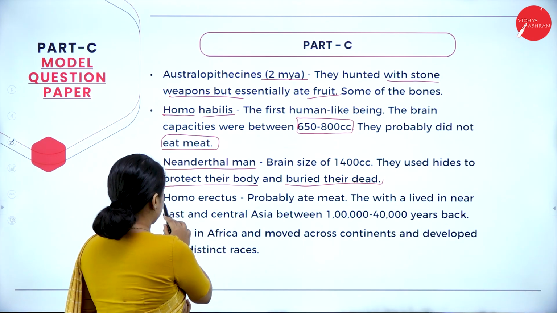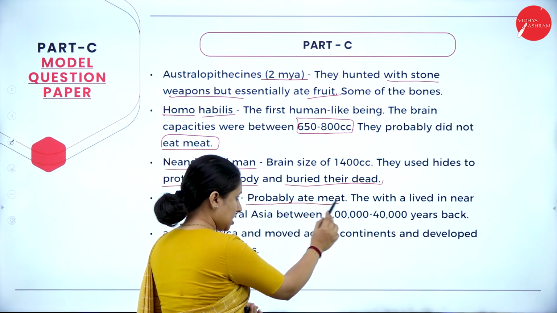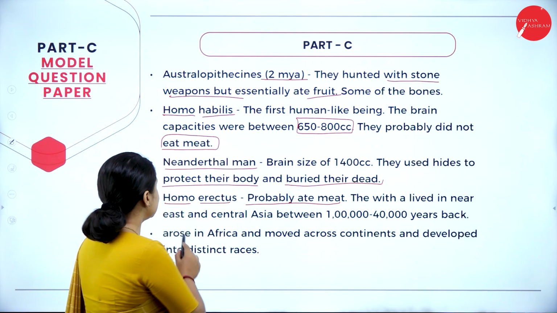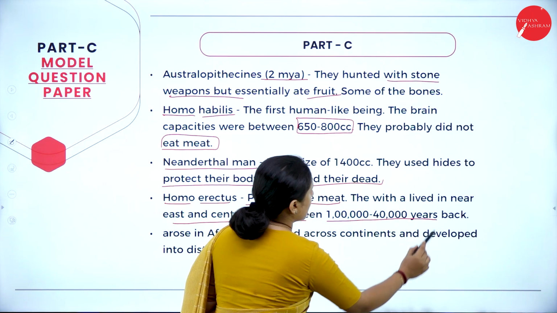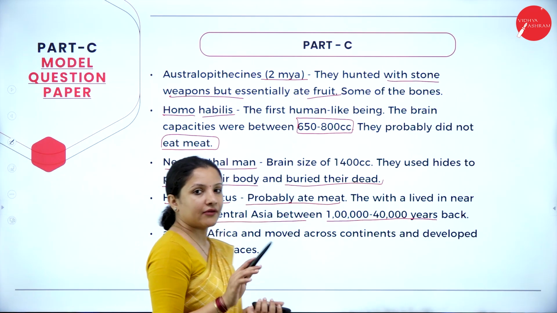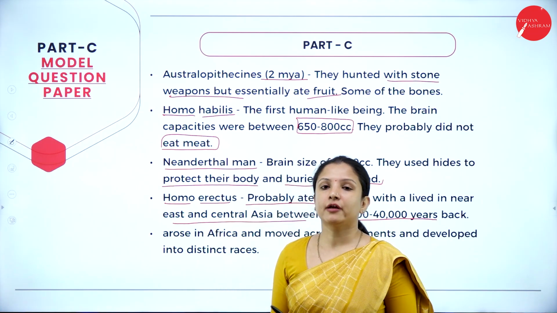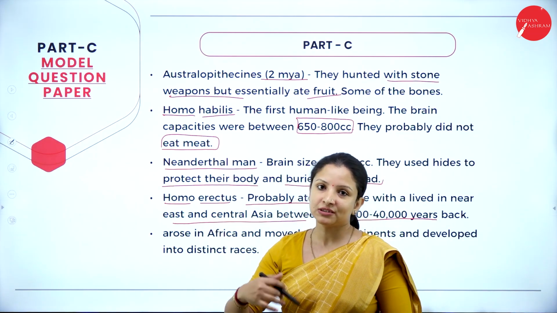Next is Homo erectus. Homo erectus, they probably ate meat, and they lived in the Near East and Central Asia between 1 lakh to 40,000 years ago. And they arose in Africa, and they moved across or spread themselves across different continents. So that is how different races of humans developed.